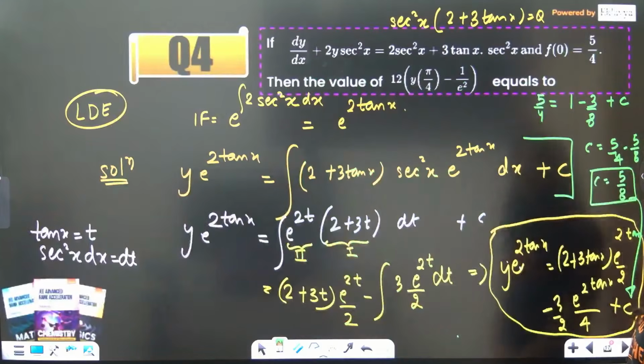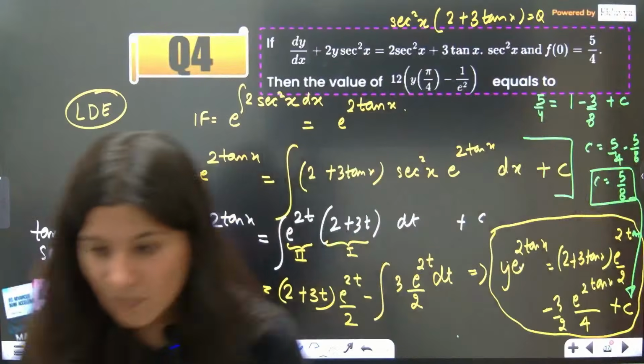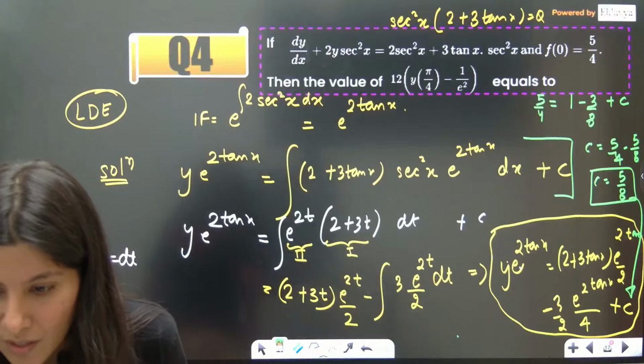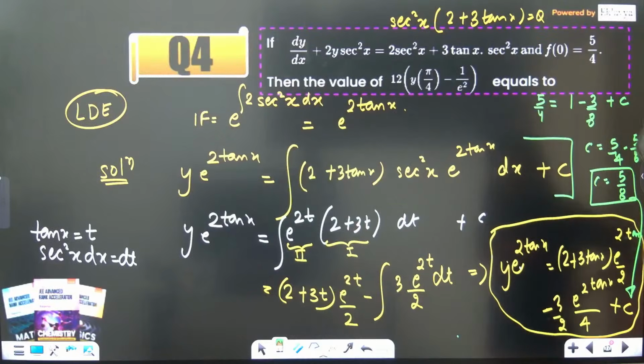Okay, have I done anything? 12 by e² they are saying. Ma'am, 3/4, not 3/8. Hold on. 3/4, not 3/8.